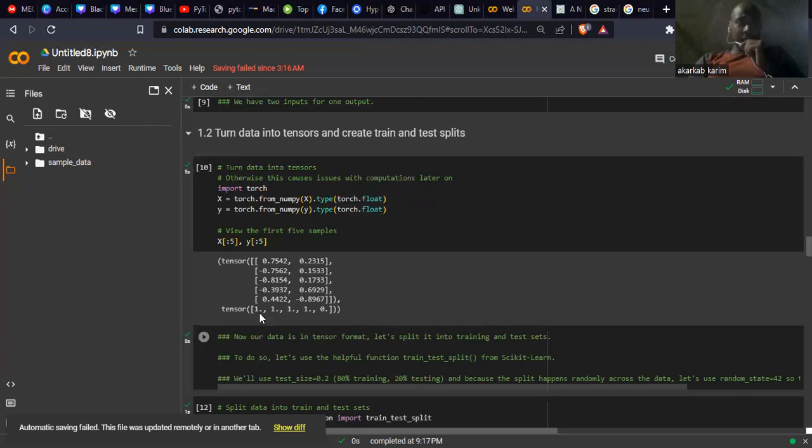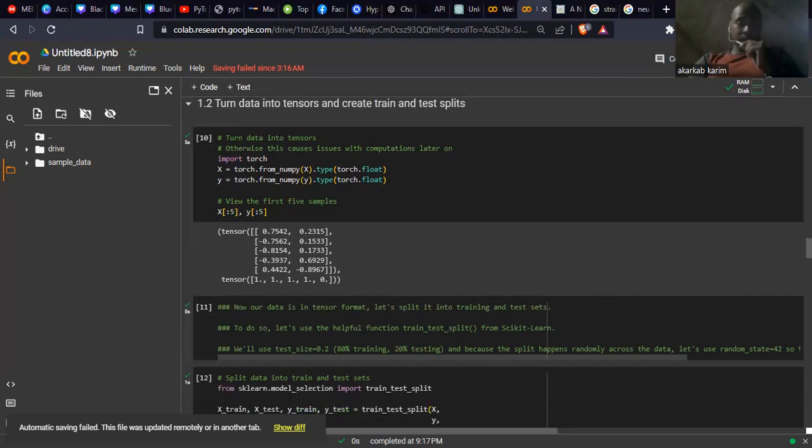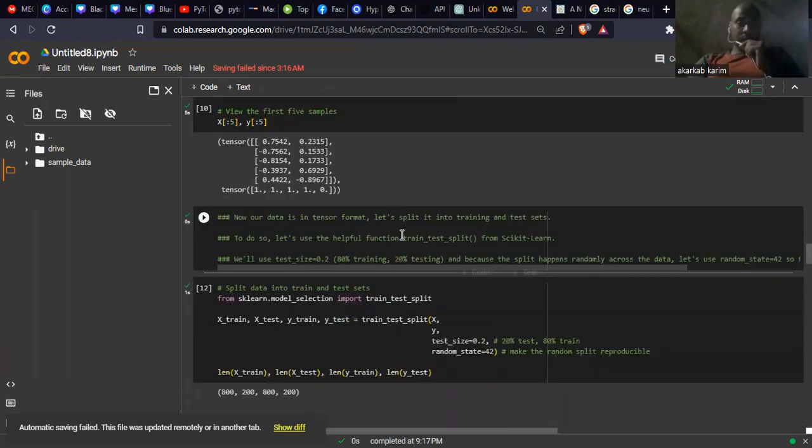If we check here, we have a point, which means it's float. If we check the tensor for the y target here, it will be a float type. Okay, it's not integer. Now our data is in tensor format. Let's split into training and testing sets, because that is very important.